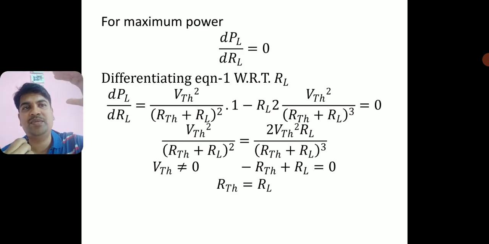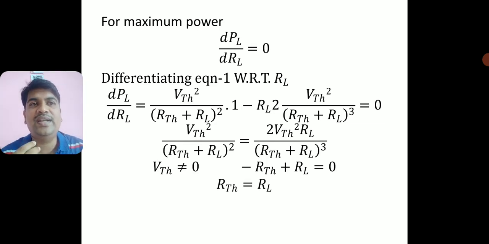I have taken maximum power, I have differentiated this, taken the first order derivative and equated it to 0, and finally if I simplify that, I am getting load resistance equal to the internal resistance. So this proves the maximum power transfer theorem. This clearly tells that when the load resistance is equal to the internal resistance, then the power delivered across the load resistance will be maximum. Okay, so very first I have taken the maximum power and I arrived at the equation RTH is equal to RL. So this condition proves the maximum power transfer theorem.